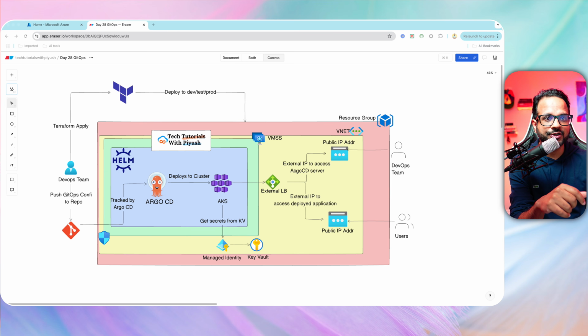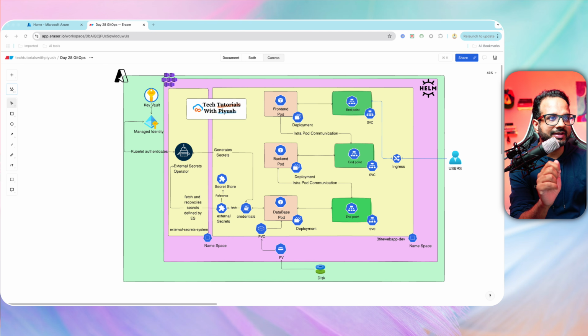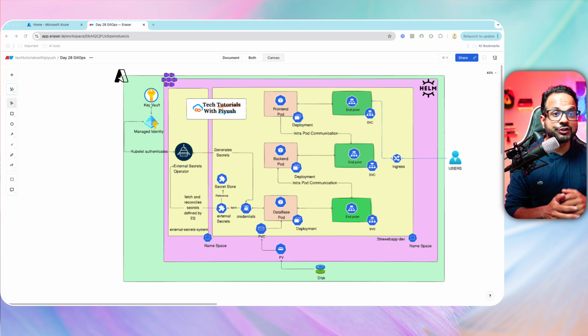So this is what we'll be discussing at the first. It's the infrastructure provisioning part. Then this is the application that we'll be deploying. This is the overall flow of the application that we'll be deploying using Terraform. So we'll go through all of these, and then I will walk you through the code repository, all the important files, what we are doing, why we are doing, and all the nitty gritty of it. And then finally, I will show you the demo of how to provision everything and how to test it end to end.